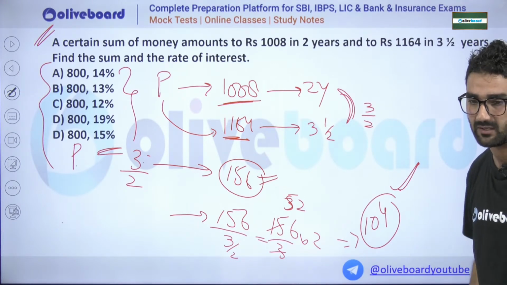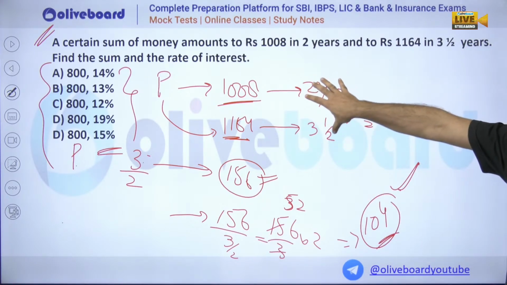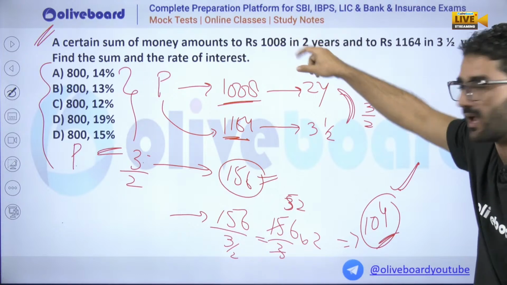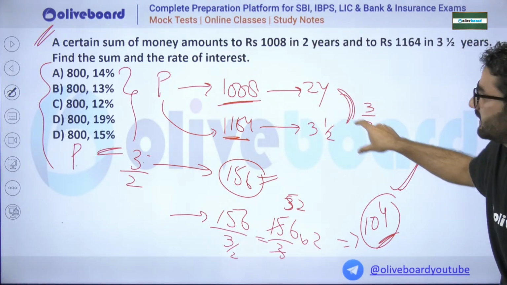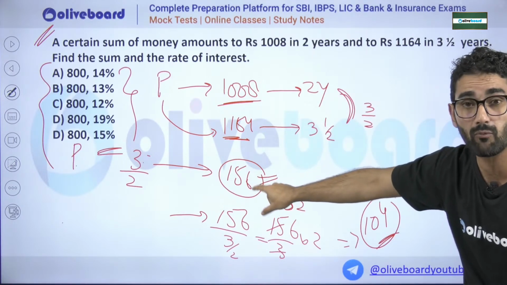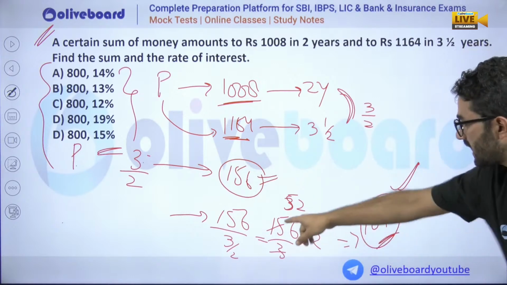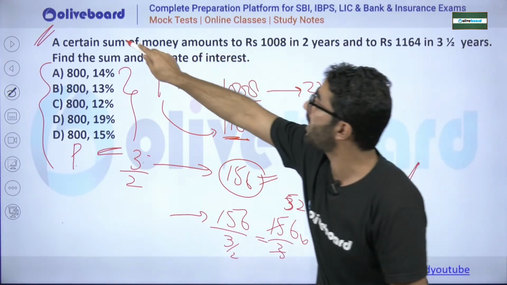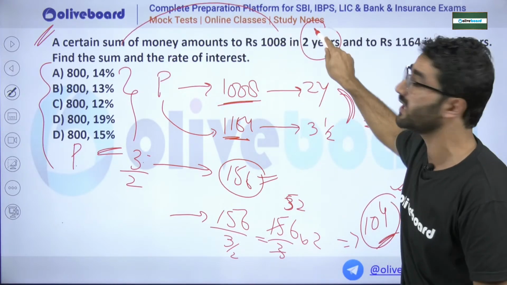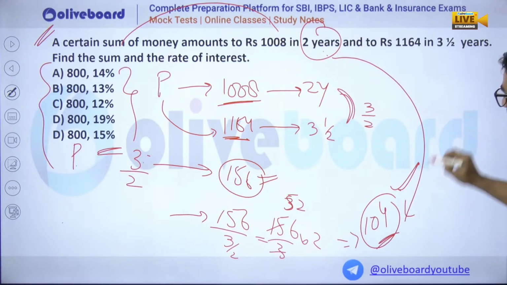Yeah, Harpreet, sir, it is B. This much is the simple interest we have calculated without going for the formula. In between them, there is a difference of 1.5 years, and the simple interest for 1.5 years is this. For 1 year, we divided this and got this much. But we have seen that some amount becomes this much in 2 years. So for 2 years, what will the simple interest be?